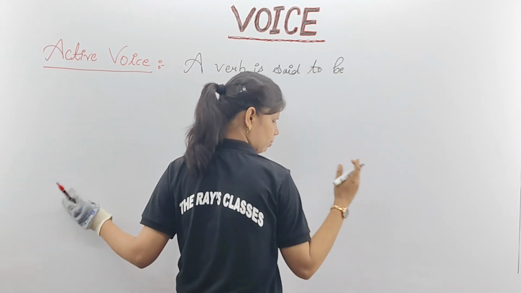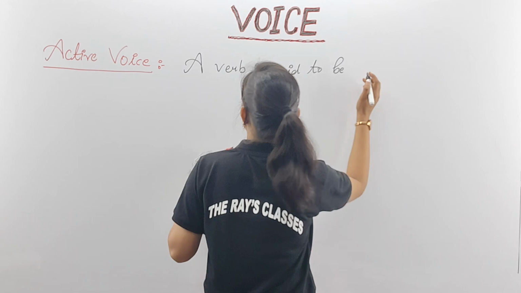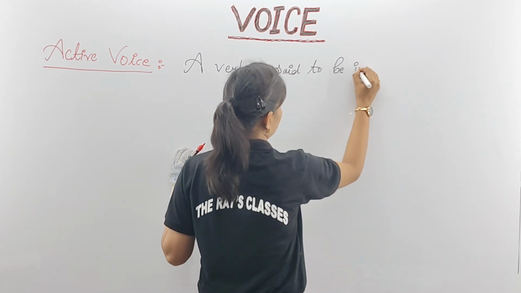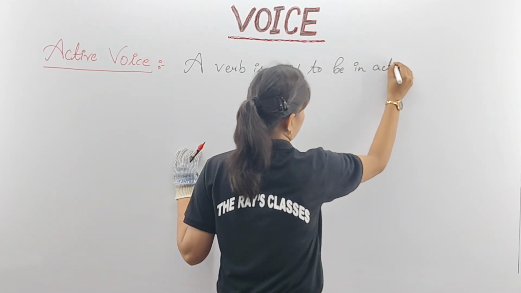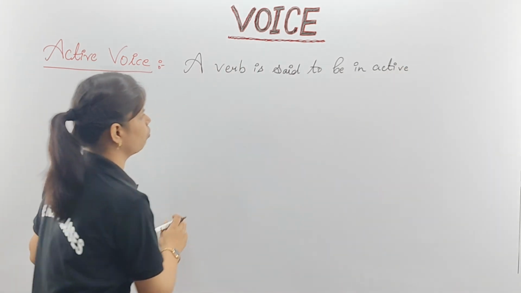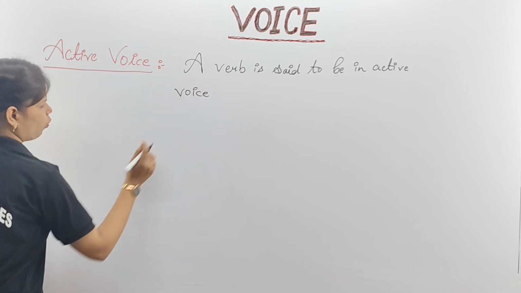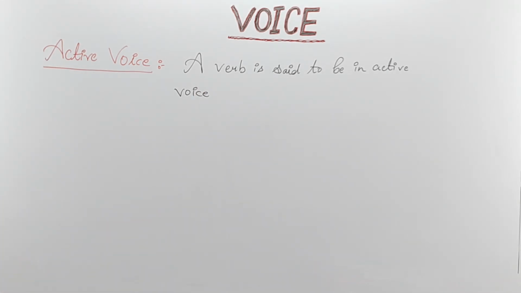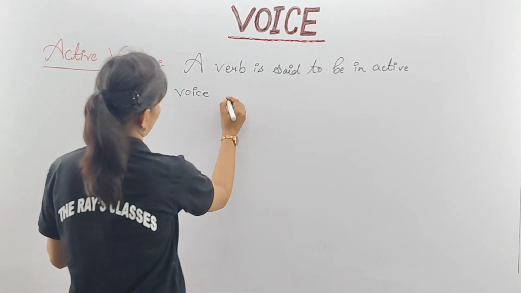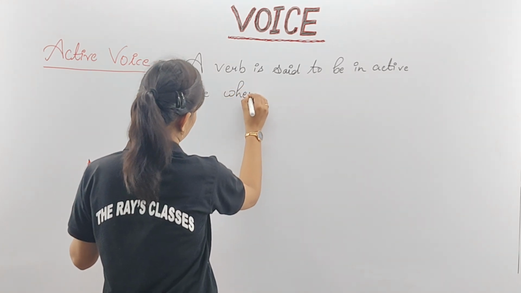If you know the answer, children, you can give your answers in the comment section. A verb is said to be in active voice when the subject, when the